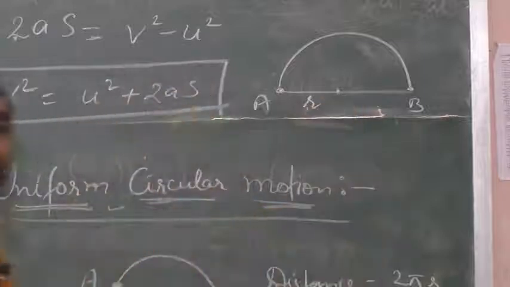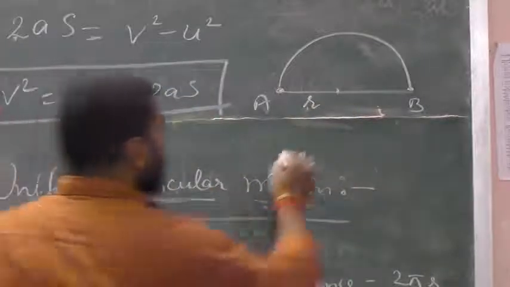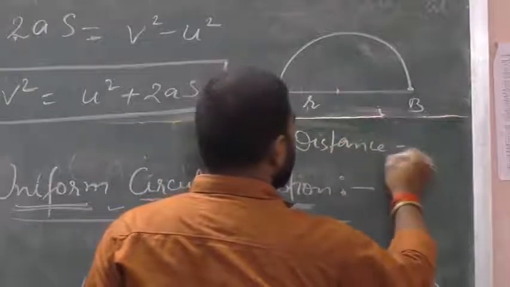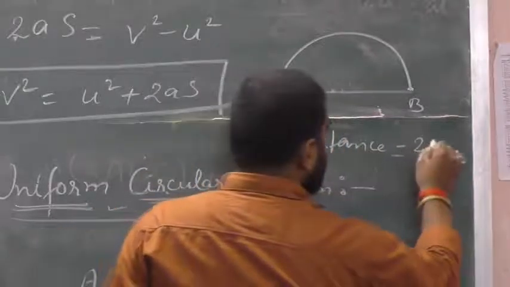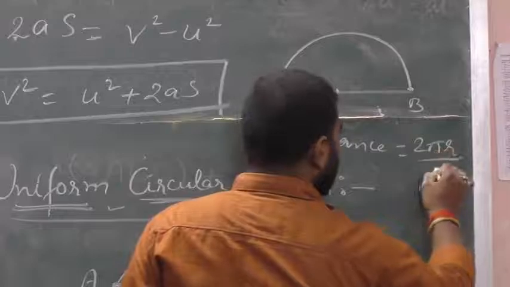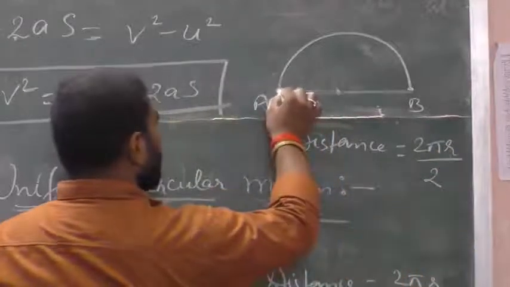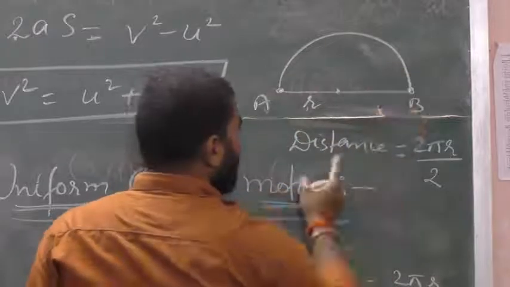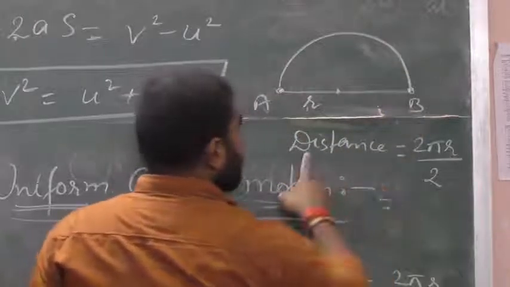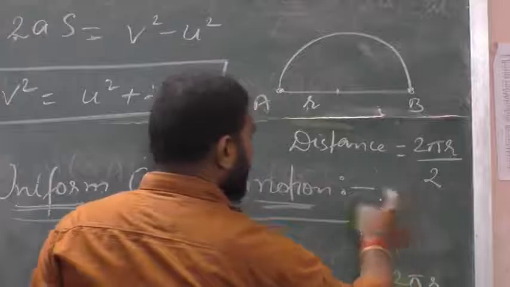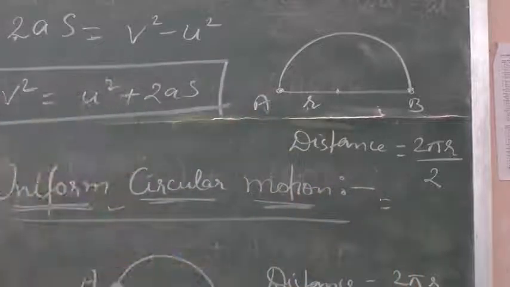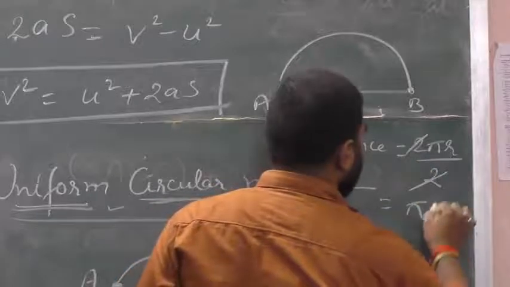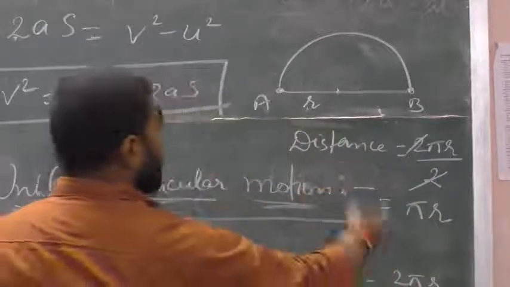In this case, the total distance traveled by the body will be equal to 2 pi r divided by 2, because the body is moving from A to B on this circular track only, and 2 pi r is the circumference of the circle. So here 2 will be cancelled out and we will get pi r. It will be the distance traveled by the body.